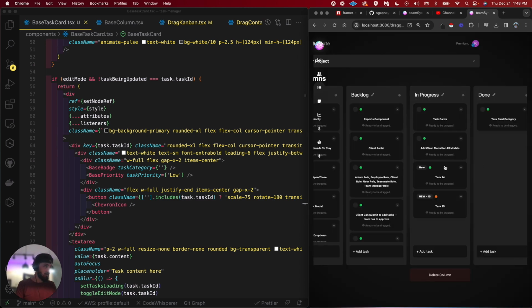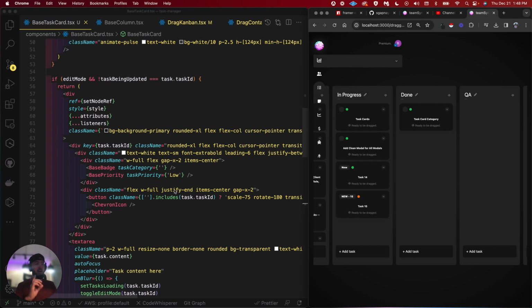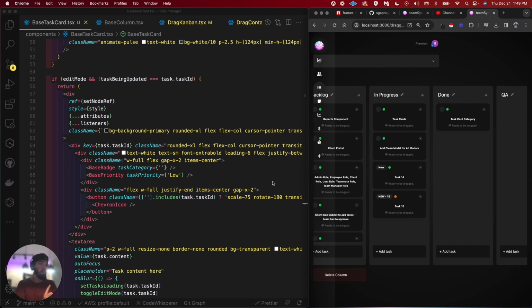Now let's see when I drag a task, does it? Okay, perfect. The category stays because there's two task cards. One is the task card that exists on the Kanban page, but then the other is the one that gets dragged, and they're actually two different components. So there's that level of complexity with these things.